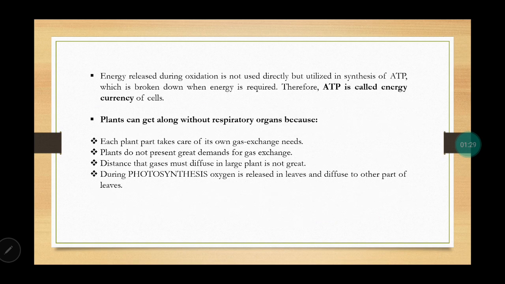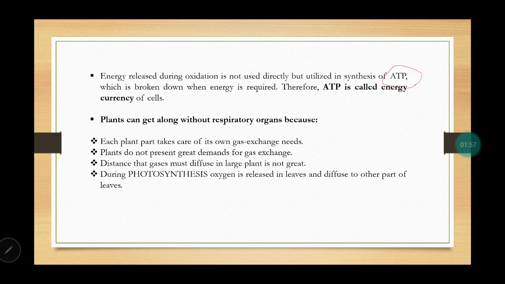Next, the energy which is released during oxidation is not utilized directly. It is used to form a molecule called adenosine triphosphate or ATP. Whenever energy is required by the cells, they will break down this ATP molecule and energy will be given to the cell. This is the reason that ATP is also referred to as the energy currency of cells.